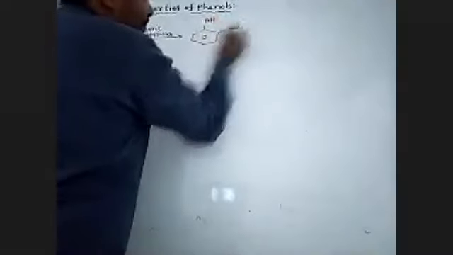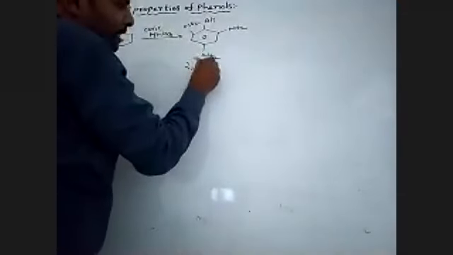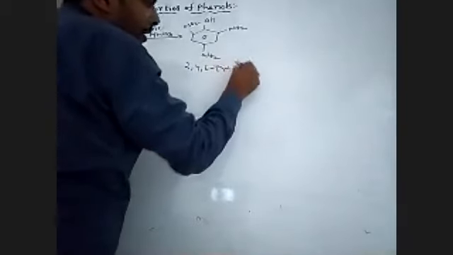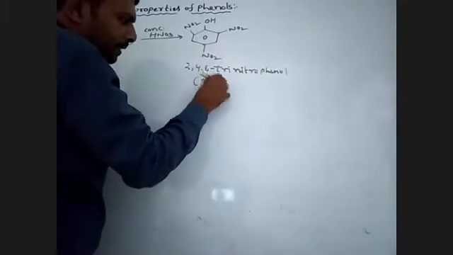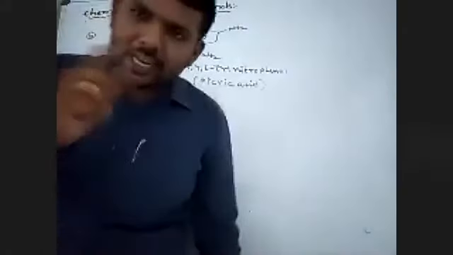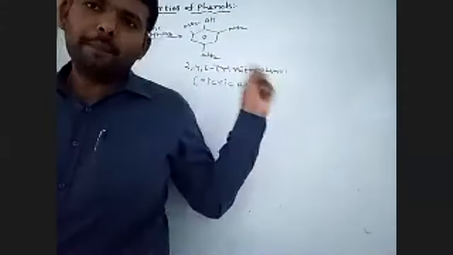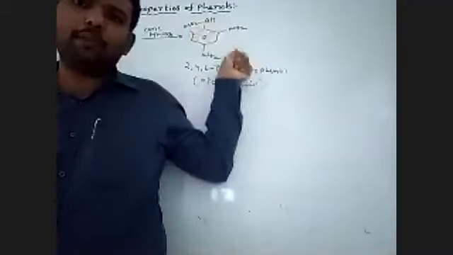NO2, NO2, NO2: 2,4,6-trinitrophenol. This is called picric acid. Without an acid group, an acid normally must contain a COOH group, but without an acid group, this is more acidic. Picric acid has no acid group but is more acidic because more electron-withdrawing groups are present in the phenol ring.